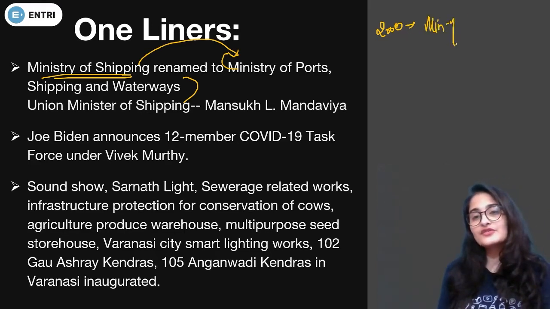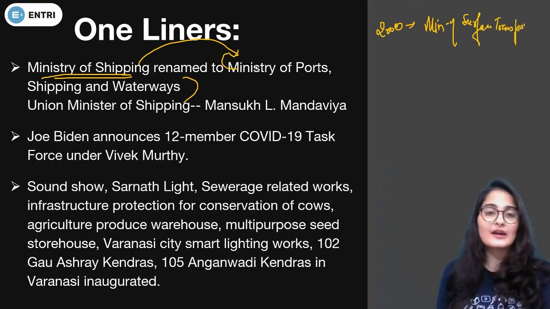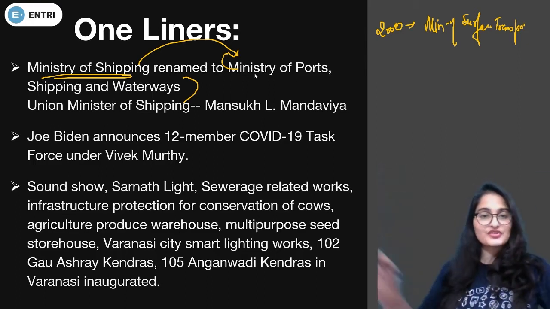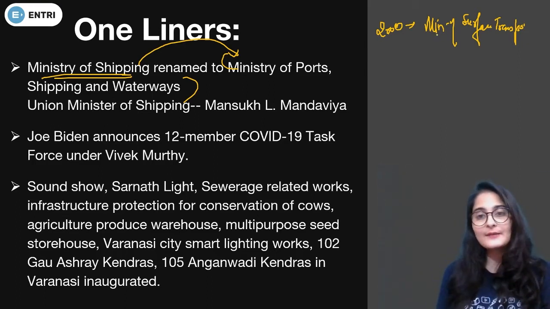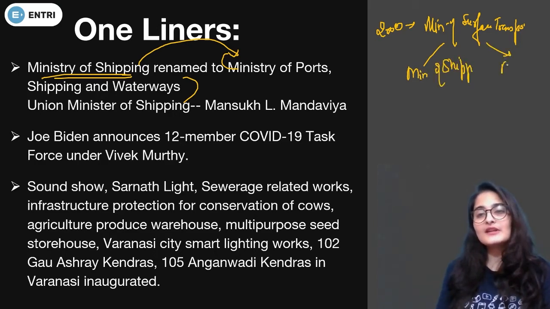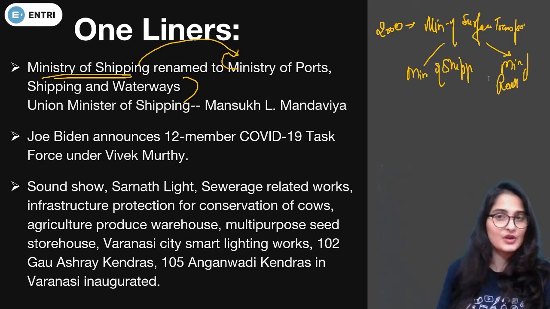So it was divided into two ministries, the Ministry of Shipping and the Ministry of Roads and Transportation. This happened in the year 2000.